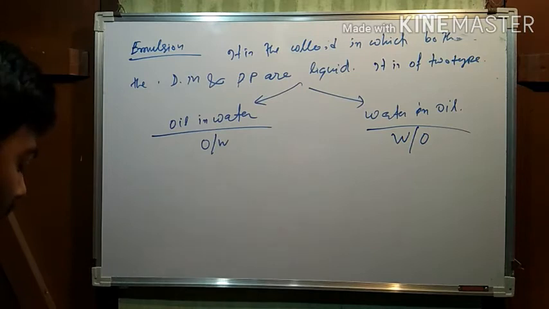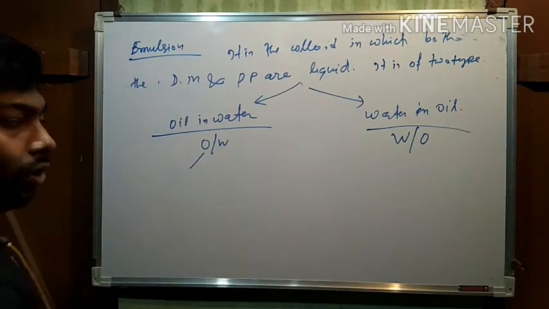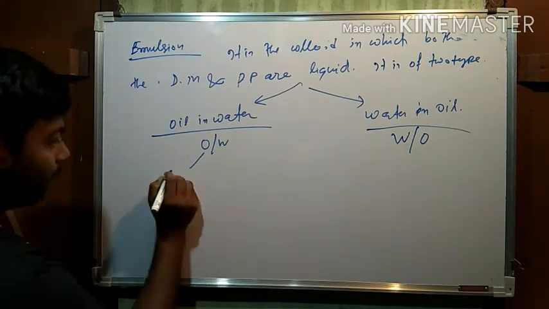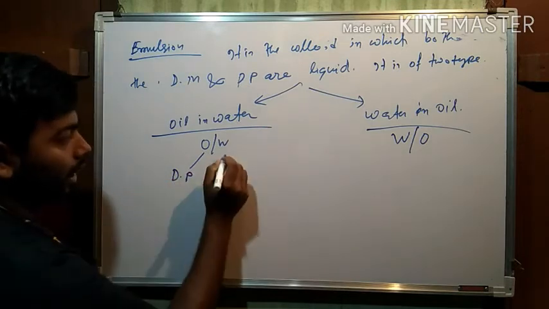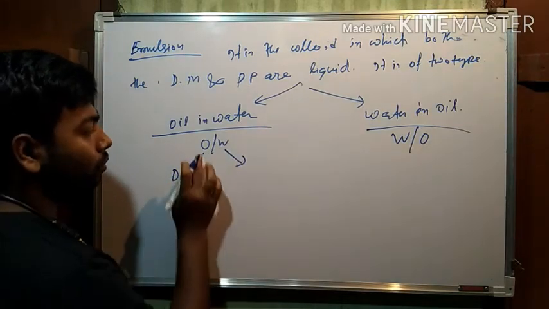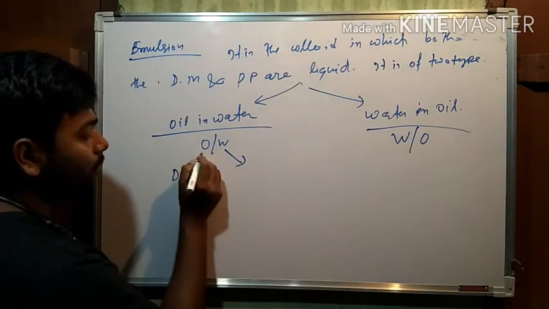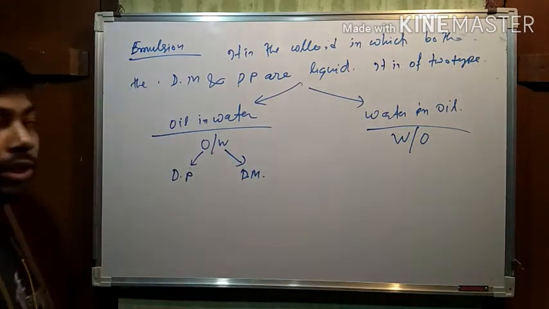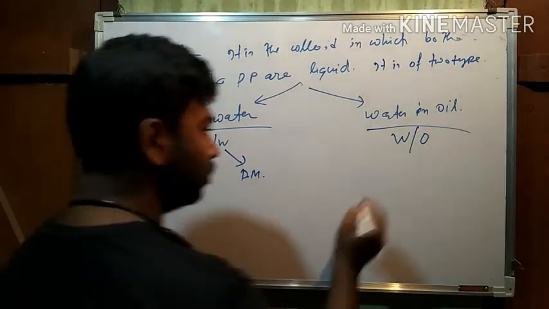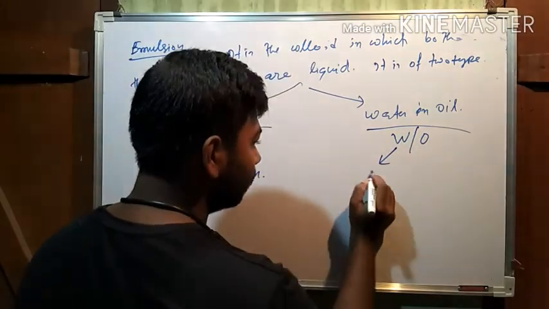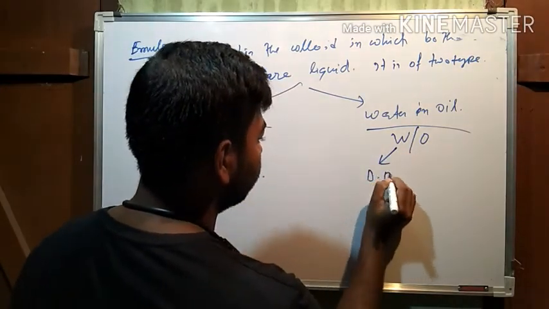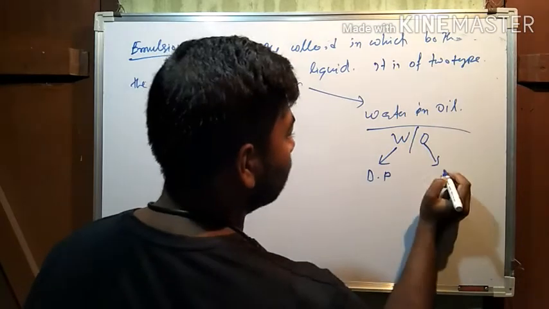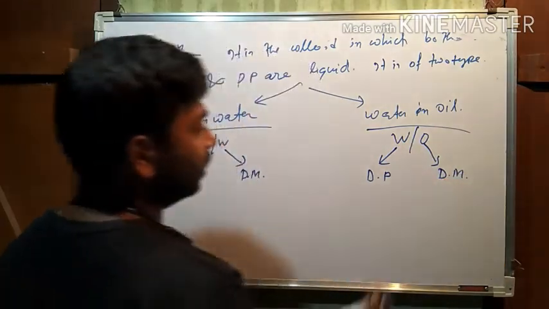Okay. Now see. Here oil is the dispersed phase and water is the dispersion medium. And similarly here, water is the dispersed phase and oil is the dispersion medium.